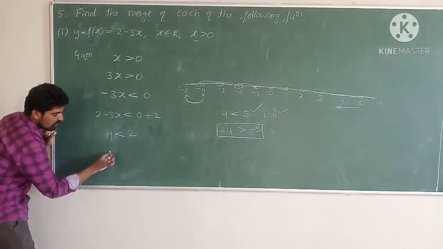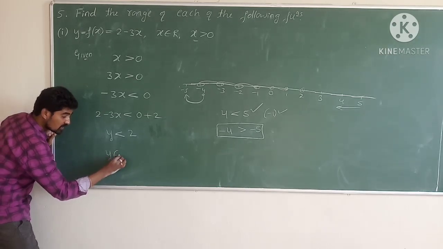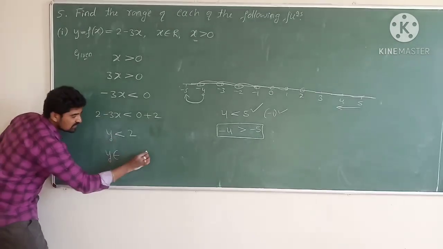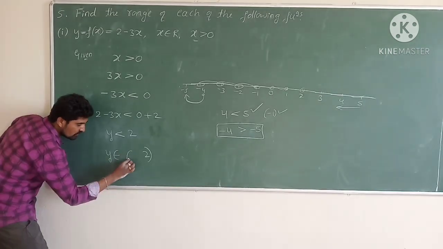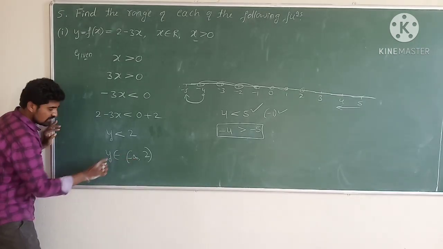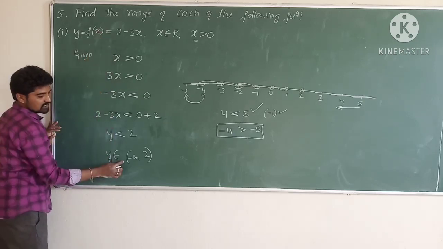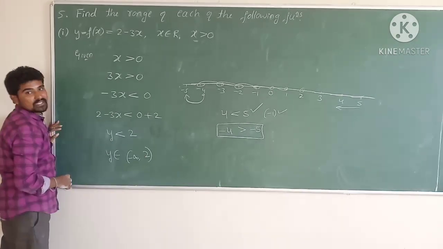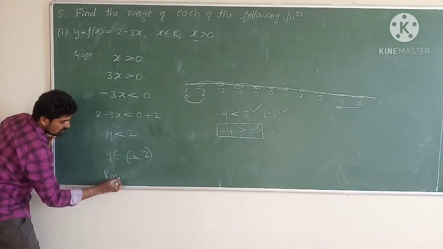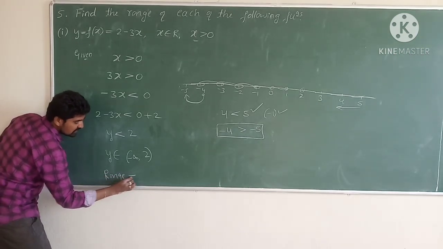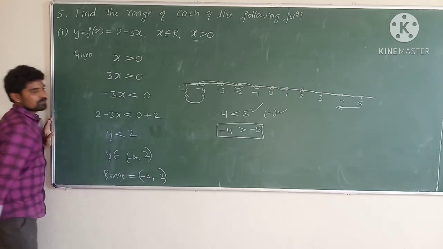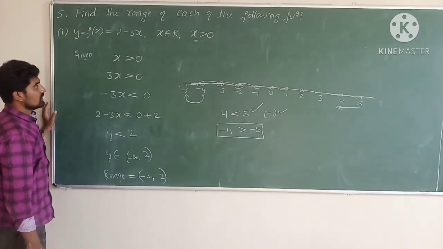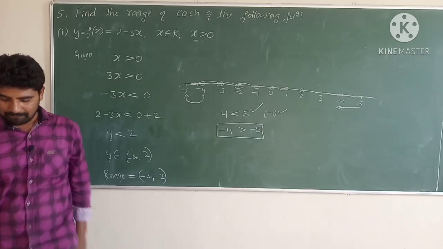Therefore y belongs to the open interval from 2 down to -infinity. Open with -infinity. Therefore the range of the given function is open interval from 2 to -infinity. Hence the range of the function is equal to what? 2 to -infinity. I hope all of you understood. If possible, take a look.